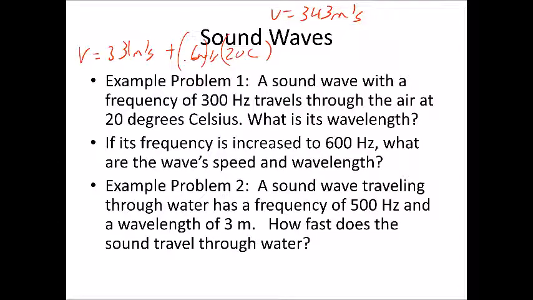Now we want to find the wavelength. To do that, we're going to use the wave equation. V equals lambda times f. Lambda equals v over f. So we're going to take our speed, 343 meters per second, and divide that by our frequency of 300 hertz. So 343 divided by 300. For number 1, we're going to end up with a wavelength of about 11.4 meters.